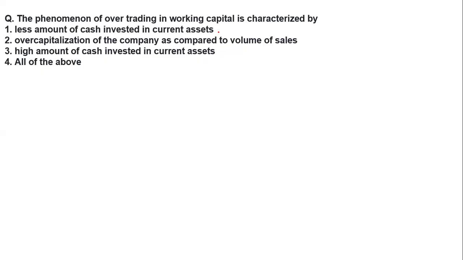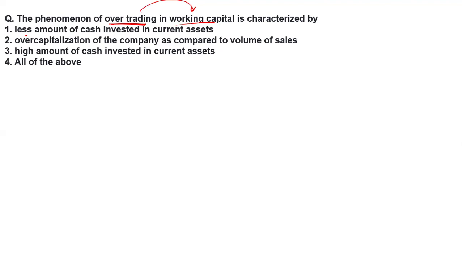Just try this question yourself. The question is talking about the phenomenon of over trading, and over trading in what? In the working capital.